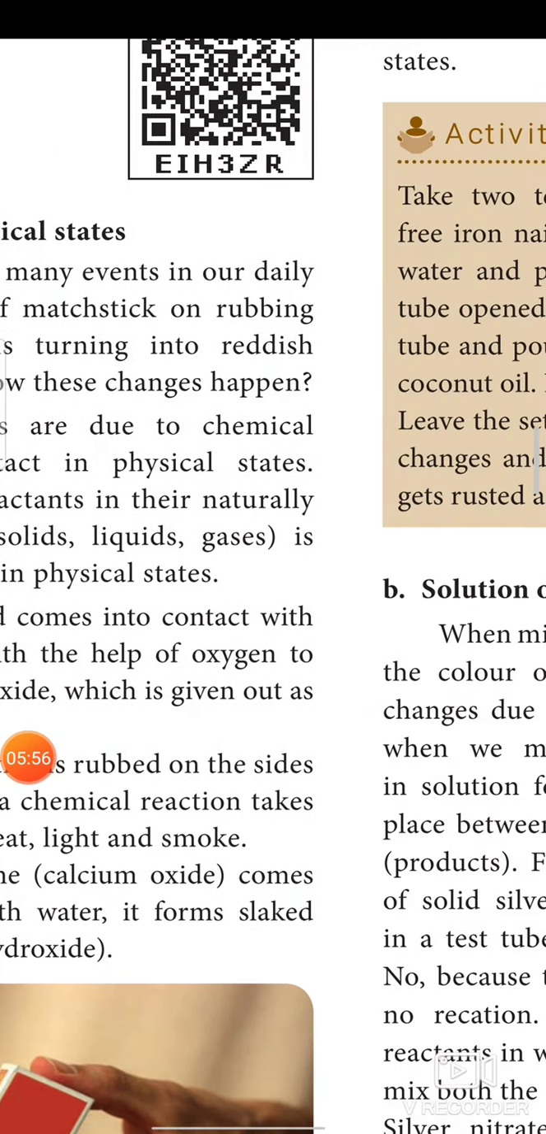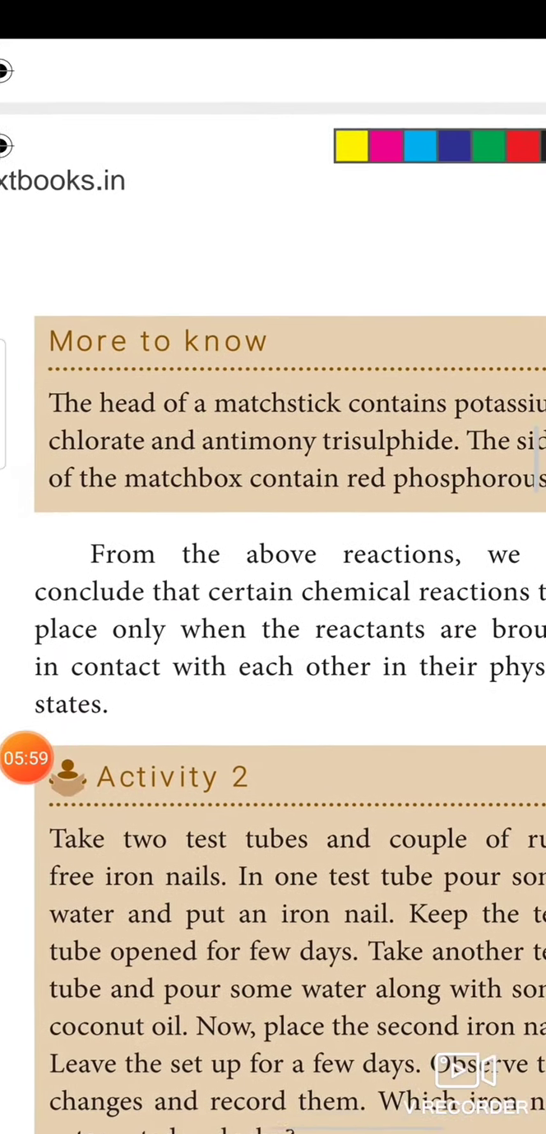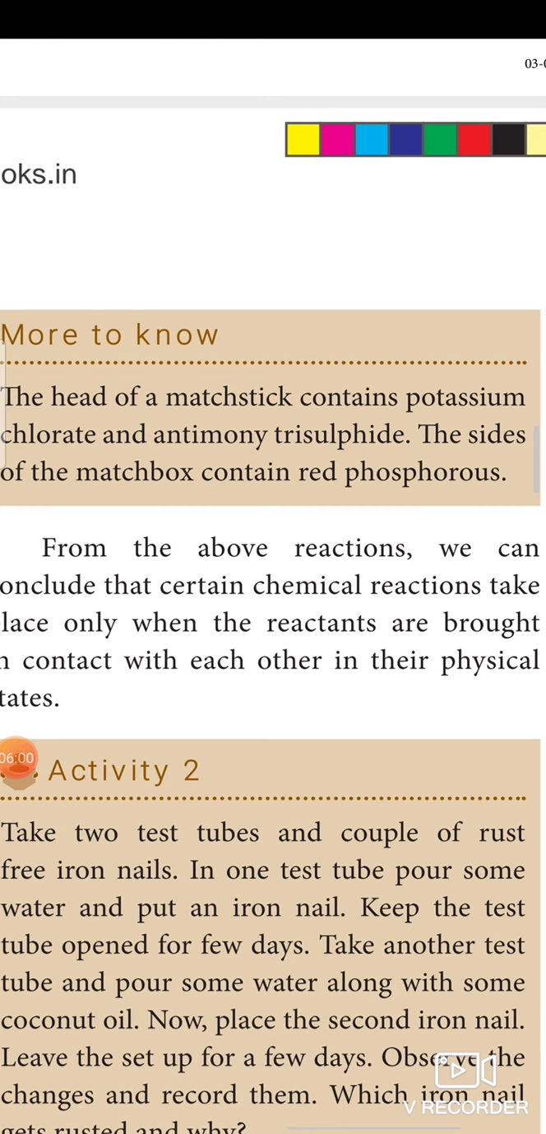Let's see what are the interesting factors about the matchstick. The head of the matchstick contains potassium chloride and antimony trisulfide. The side of the matchbox contains red phosphorus. And the head of the matchstick contains potassium chloride and antimony trisulfide, made up of sulfur.